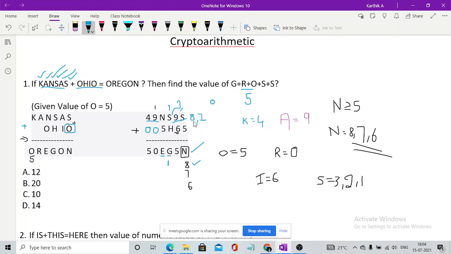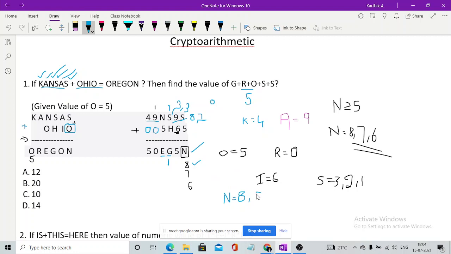So now if the value of H is 7, H can be either 8 or 7, right? If we take H as 8, S should be equal to 2 to get a carry, so that G would be 1. But we can see 2 is not registered anywhere as well. So if we take the value of H as 7 and S as 3, we will be getting the remaining answers as well, right? S plus 5, 3 plus 5 is 8, so we will be taking N as 8. We got the answer. Whenever you go with the imagination part as well, you will be getting the answer. Now you will be getting N as 8, which is not with any other number.